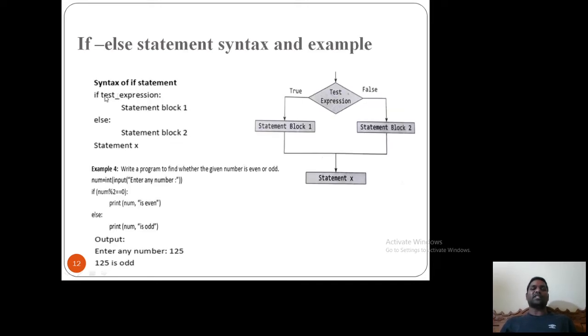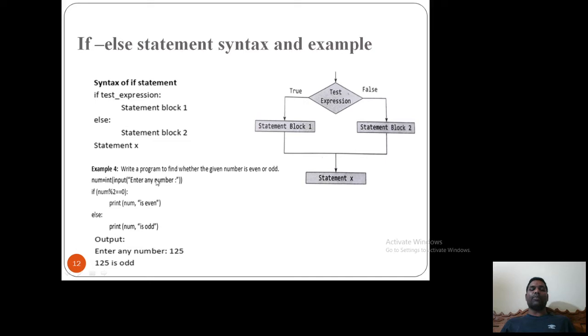So here the test expression is there. I have statement block 1, and here is the else keyword and I have statement block 2, and after completion of if else I have some other statements. So here is the block diagram of this if else statement syntax. Here is the test expression. If the expression is true, I will go to statement block 1. If the expression is false, I will go to statement block 2. Once this statement is completed, I will go to statement X.